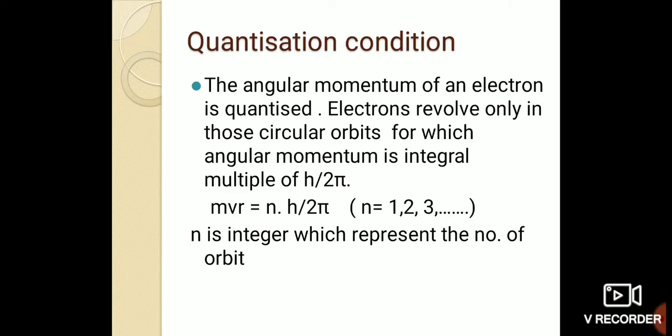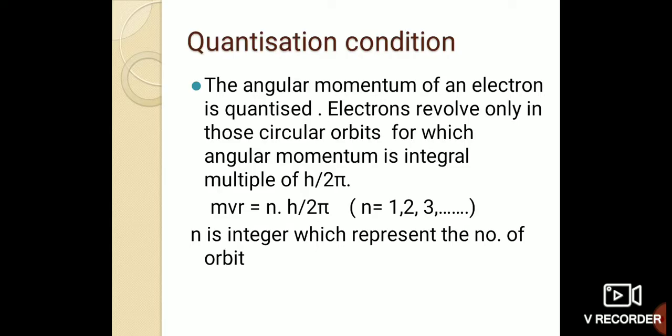It means an electron revolves only in those circular orbits for which angular momentum is an integral multiple of h by 2 pi. The integer n can be 1, 2, 3, and it goes on, because n is an integer which represents the number of the orbit. So the angular momentum, which we just studied as L is equal to m v r, you can consider capital L here also, is n h by 2 pi.